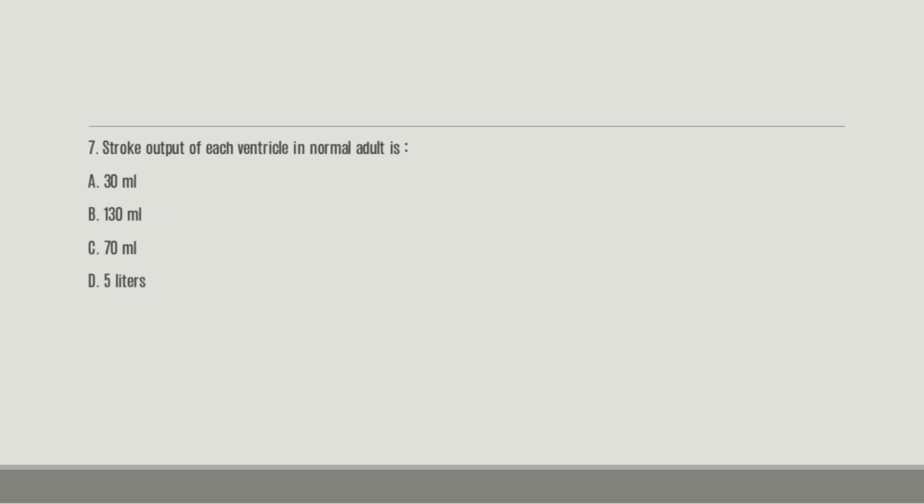Number seven, the stroke output of each ventricle in normal adults is A. 30 ml, B. 130 ml, C. 70 ml, D. 5 liters of blood. And the correct answer to this question is C. 70 ml. That's the stroke output. A very common question you'll see.